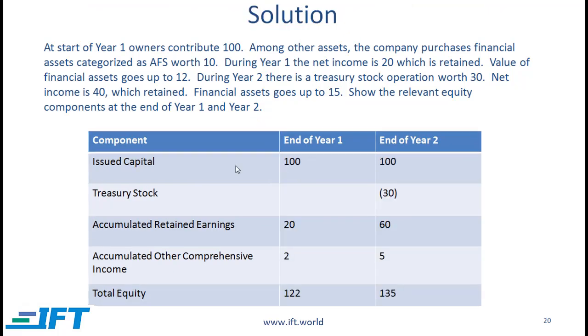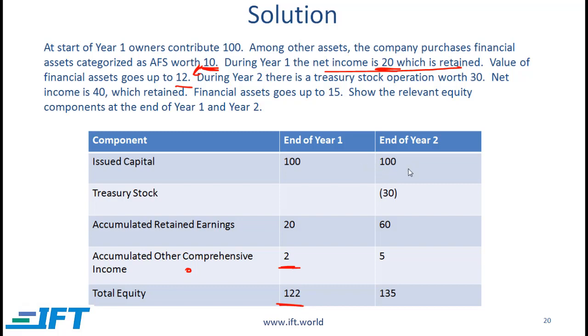Here is what you should come up with. The issued capital at the start and end of year one is 100. During year one, there was no treasury stock operation. The retained earnings for year one are 20 because we said the entire net income of 20 is retained. Accumulated other comprehensive income started from 0, and our AFS started at 10, went up to 12, so the increase is 2. OCI therefore is 2. Total equity at the end of year one is 122.